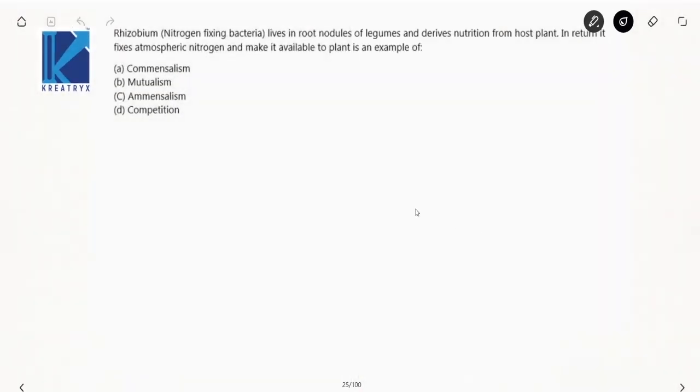Rhizobium, nitrogen fixing bacteria, lives in root nodules of legumes, leguminous plants, and derives nutrition from host plants. In return it fixes nitrogen. Now see here, both the plant and rhizobium are benefiting each other, so your option must be mutualism. It is a classic example of a symbiotic relationship. That's why rhizobium bacteria are called symbiotic bacteria. Done.